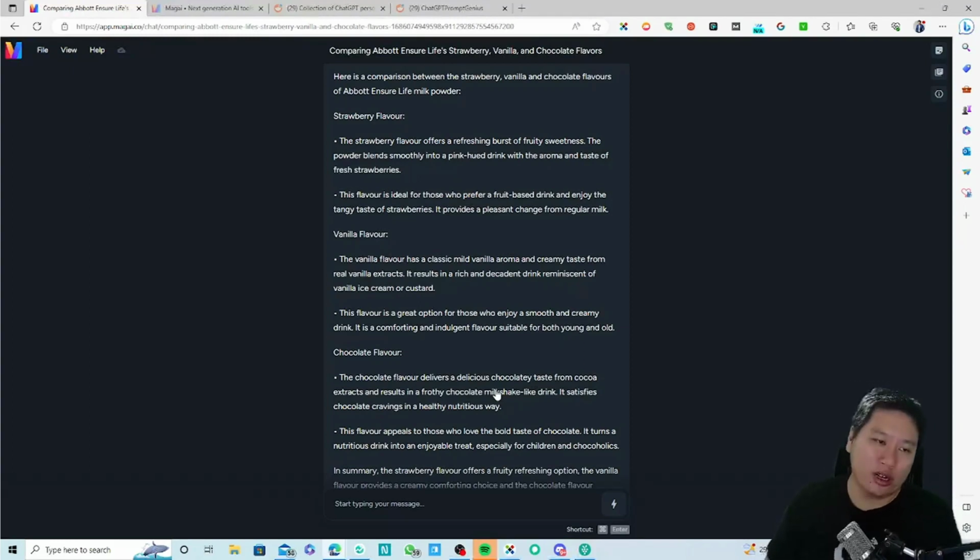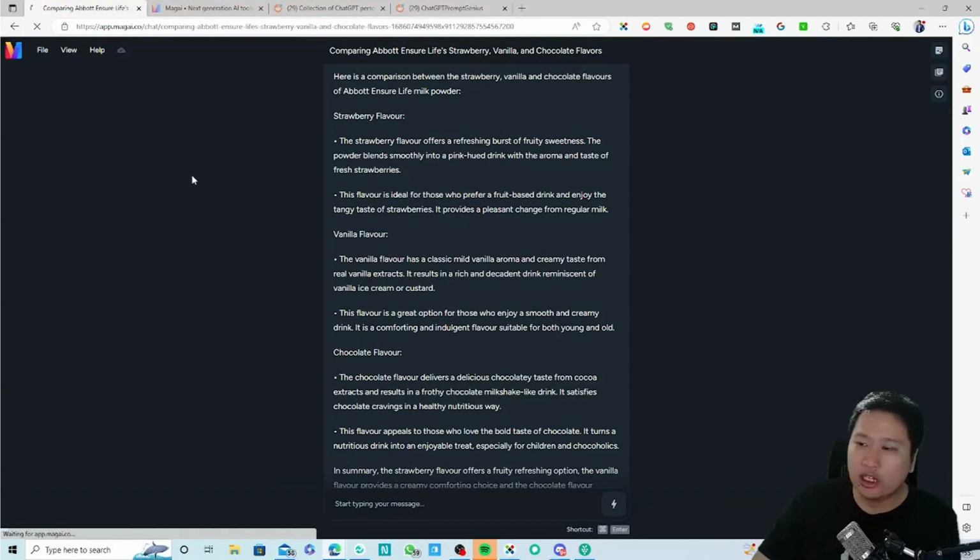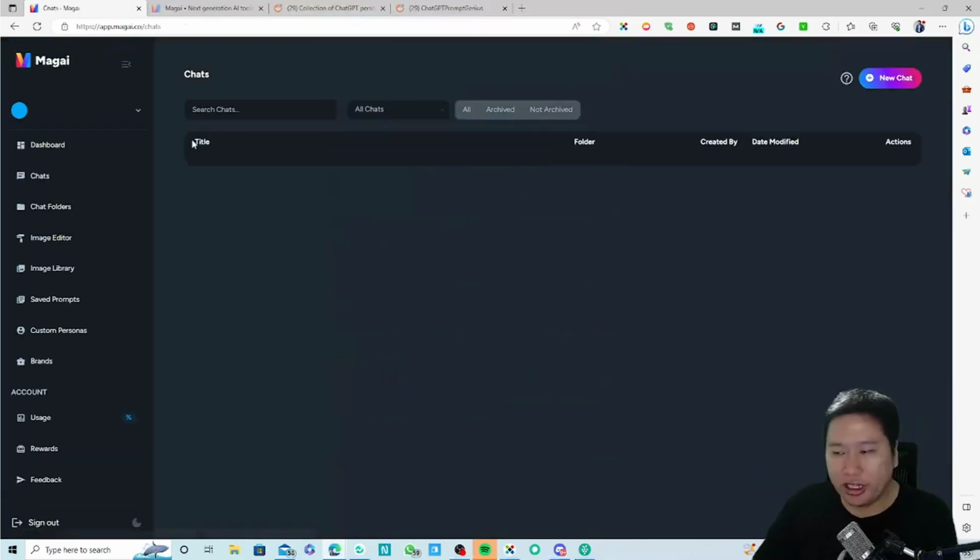So the strawberry flavor offers a refreshing burst of fruity sweetness. The powder blends smoothly into a pink hue drink with the aroma and taste of fresh strawberries. Right, you can see that it's a very factual kind of output. So if you like that, Claude AI is good for you.